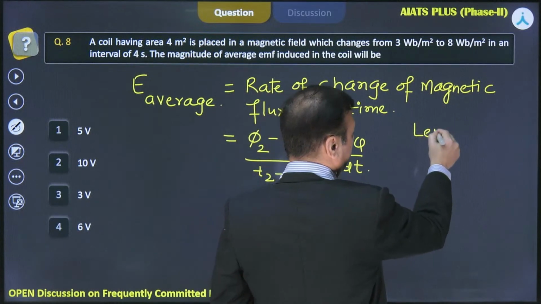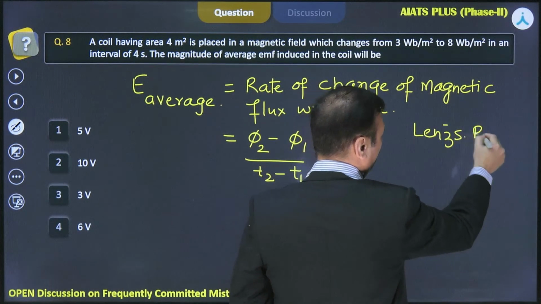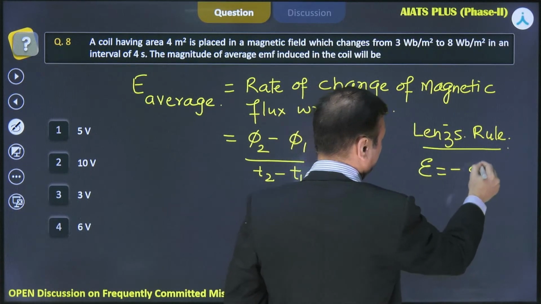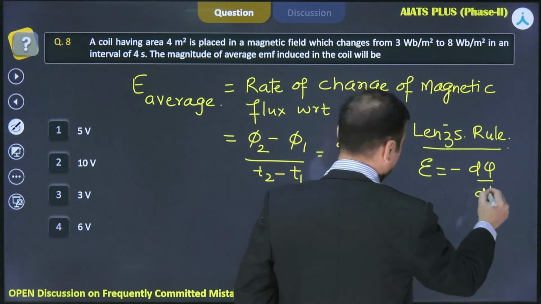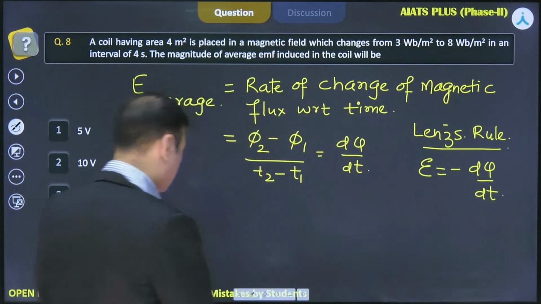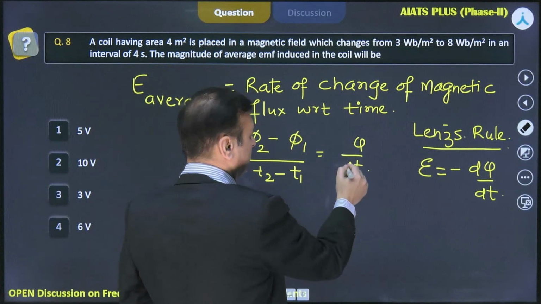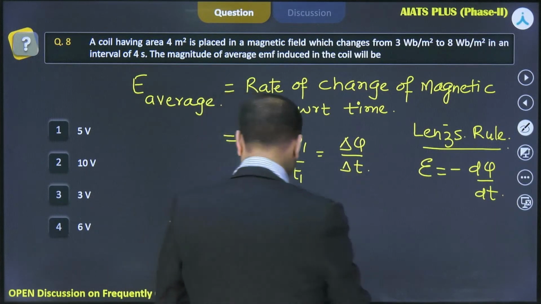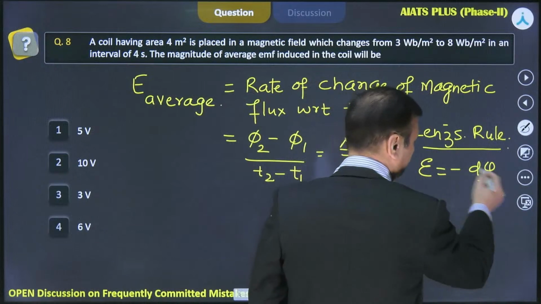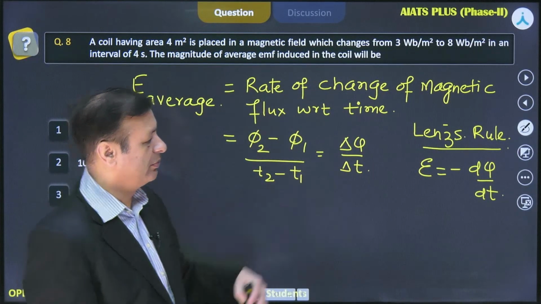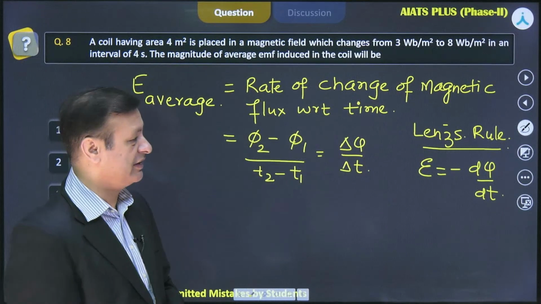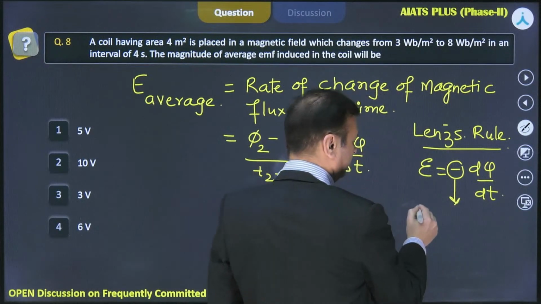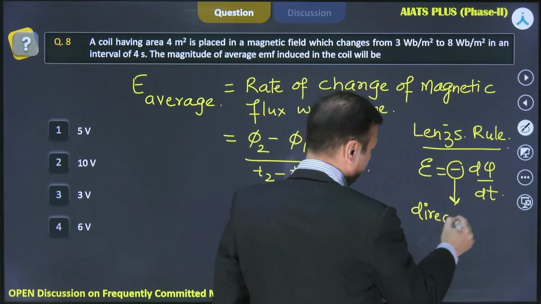If you consider the direction as per Lenz's rule, then induced EMF should have been minus d phi by dt, or rather because they are asking about average, we can make use of delta also. Instead of d, we should put delta. And as per Lenz's rule, we need to consider the negative sign, and this negative sign basically defines the direction of induced EMF.